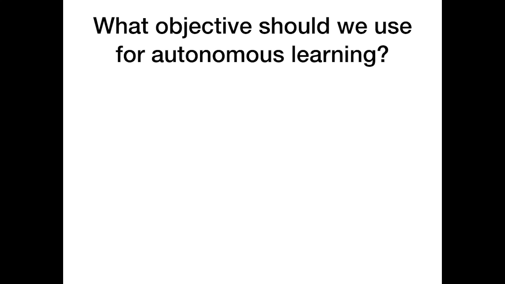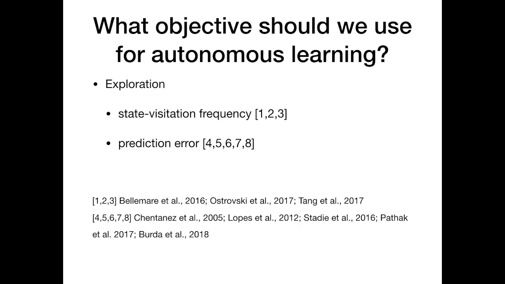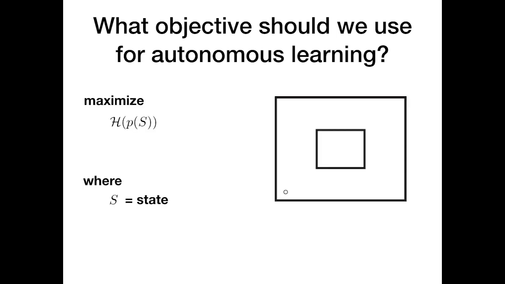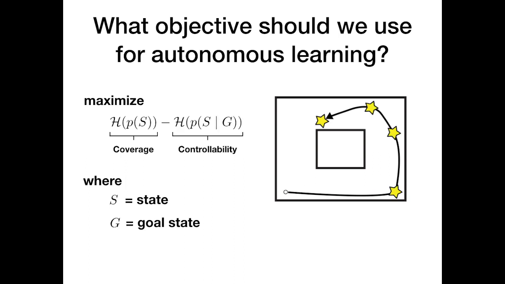For autonomous learning without rewards, a common approach is to perform exploration, which typically optimizes some measure of state visitation frequency or prediction error. We can formalize the exploration objective as wanting to maximize the entropy of the policy's marginal state distribution. This objective says that if a robot starts in the bottom left corner of the environment, it should explore and cover the entire state space, rather than stay in the corner. However, we also want to be able to control this robot. So we add this second term, which says that we should be able to control the robot by setting goals, which are just states that we want the robot to reach.